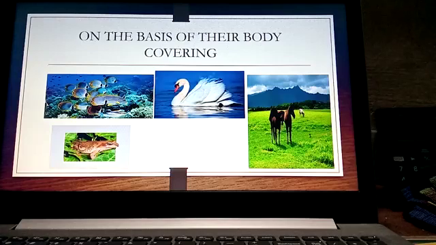The third picture down is a frog which has a slimy skin, and the fourth picture is a horse, and then you can see a cow. So all these are the animals which have hair on them. So this is how the classification of animals is done on the basis of their body covering.